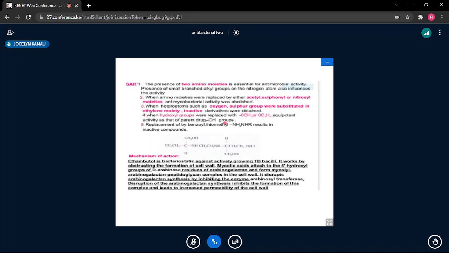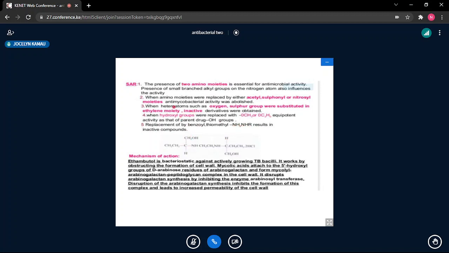But if the hydroxyl group has good activity, why bother with a bigger group, which will be more expensive to add? And that is why Ethambutol has the hydroxyl group. You can replace it, but replacement will lead to drugs which are equipotent and therefore no added advantage. And of course, as I have said, having the hydroxyl group is much cheaper. Replacement either by benzoyl, thiomethyl, or hydrazine also results in inactive compounds.